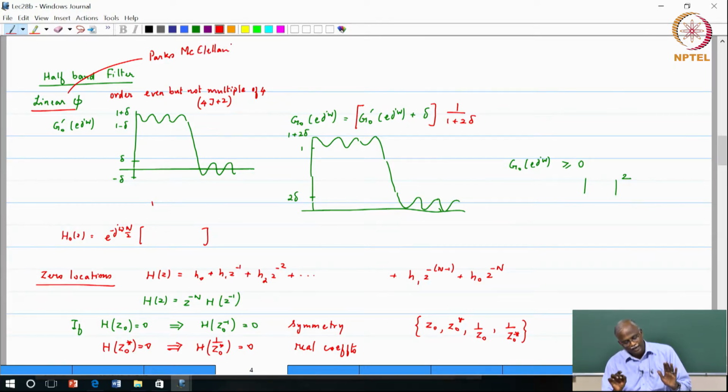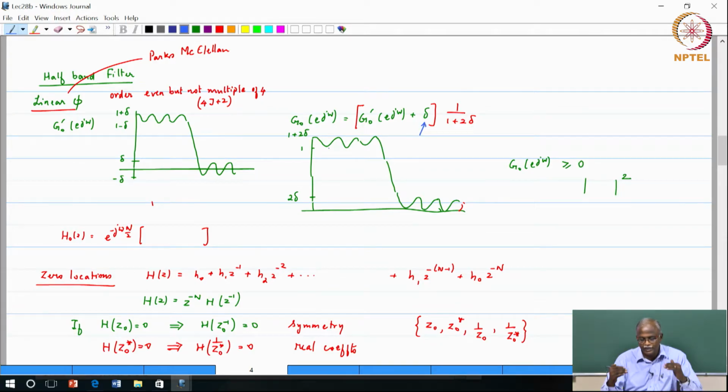So again half band, but now what else do I have to do to the half band? In this form it is not factorizable, because notice that the amplitude response has both positive and negative values. I would have to lift the magnitude response by delta. So I take the zero phase response and then lift it by a term delta, that gives me G naught E of j omega.